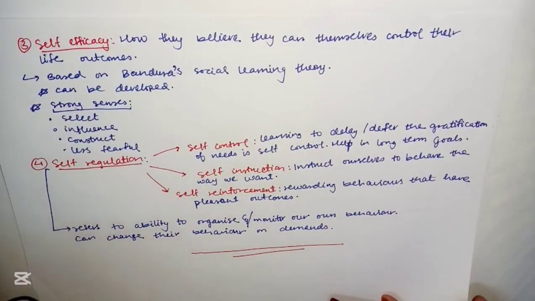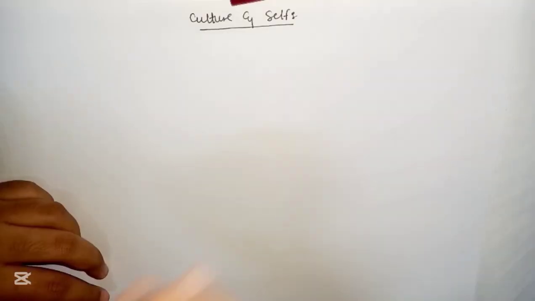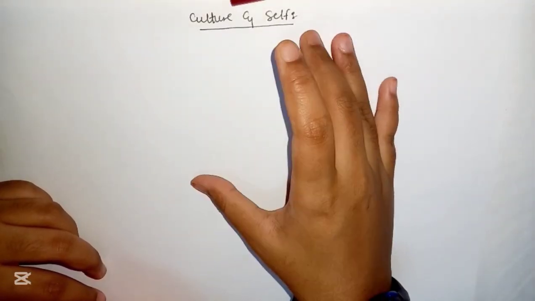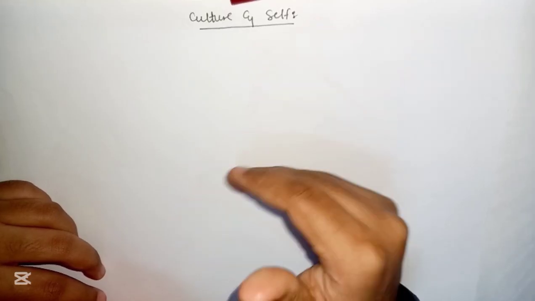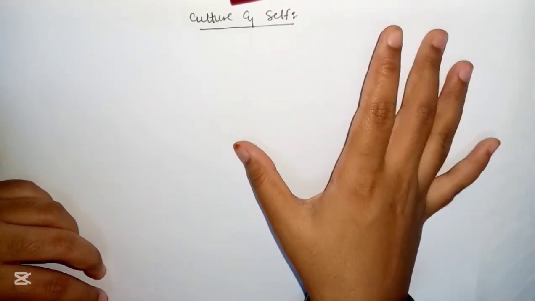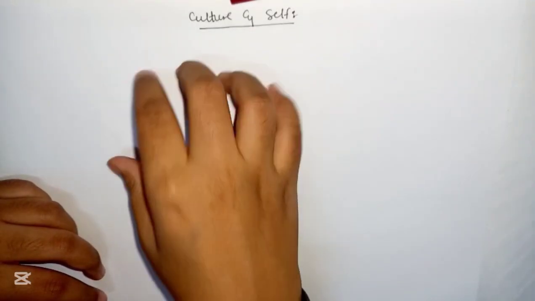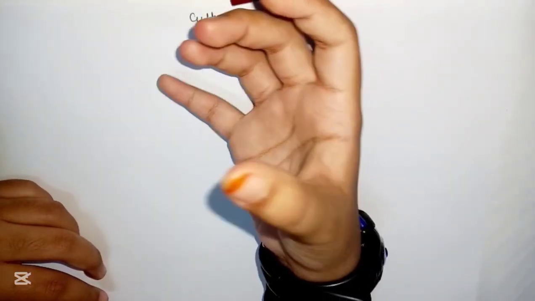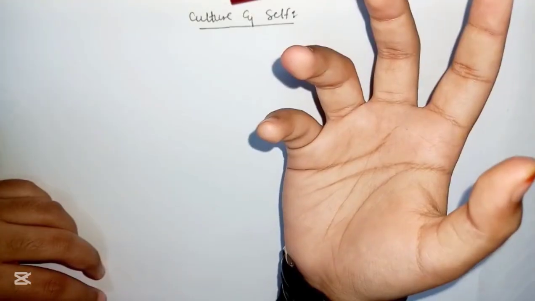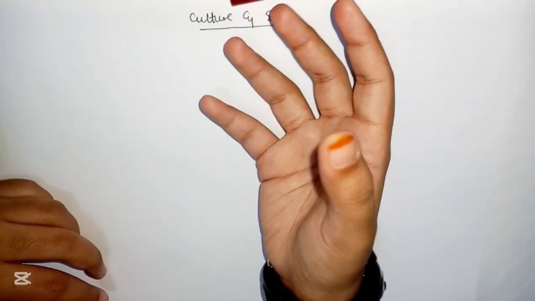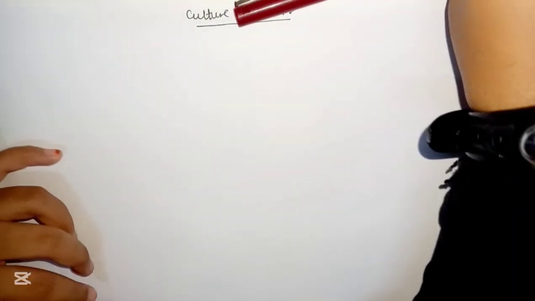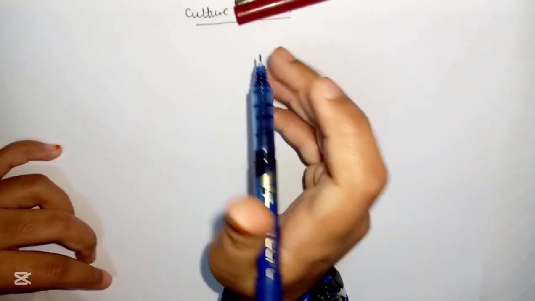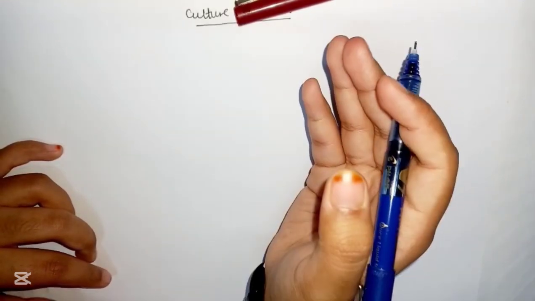Next, we are going to culture and self. Now we are in the last topic that's related to self, and this is the last topic for this video. In the next video, we'll be studying personality. So now we're going to see the interlink between culture and self. We're going to see what the self is seen as in the Western way and in the Asian view. Several aspects of self seem to be linked to the characteristic features of culture.